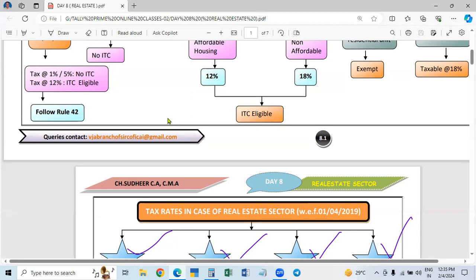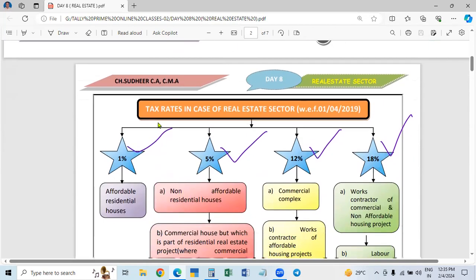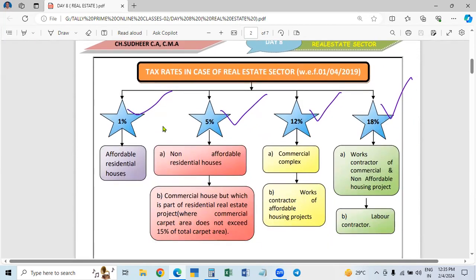So then it is called a commercial building, and 12% is charged. But if only the ground floor is constructed as commercial, and the first floor, second floor, third floor are all residential units only, in such a case it is called a commercial unit. The commercial house is part of the residential building.